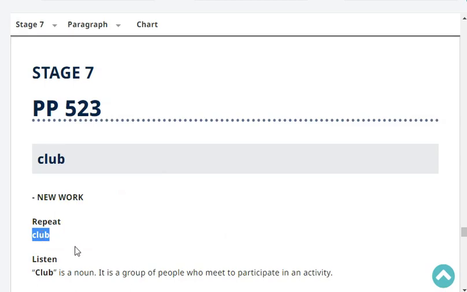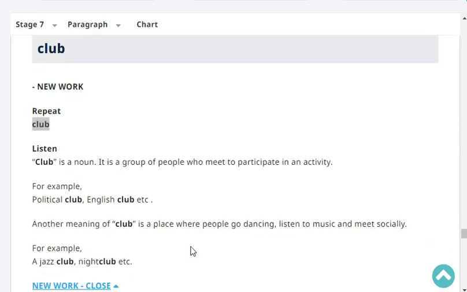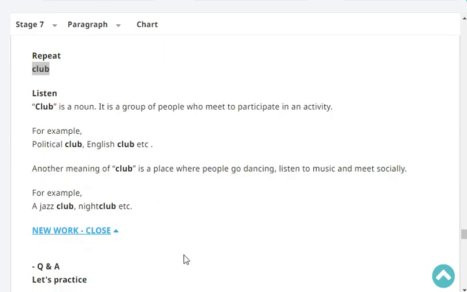Club. Very good. Okay, listen. Club is a noun. It is a group of people who meet to participate in an activity. For example, political club, English club, tennis club, etc. Another meaning of club is a place where people go dancing, listening to music, and meet socially, like when you drink with your friends. For example, a jazz club or a nightclub.